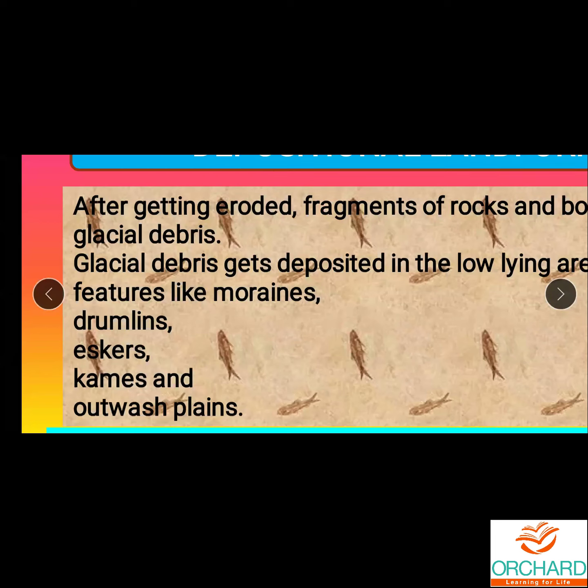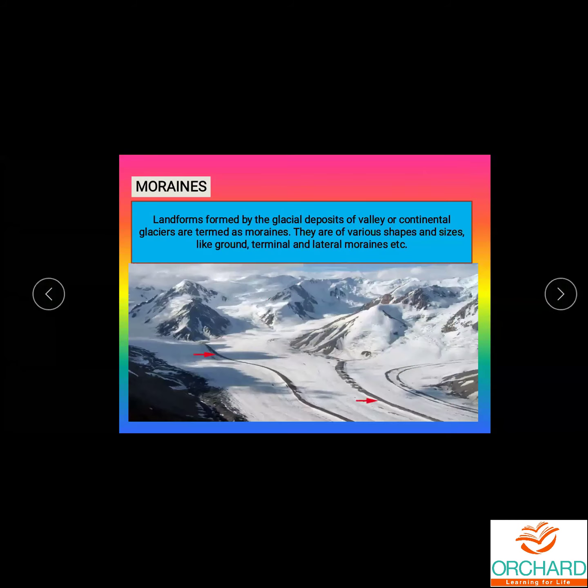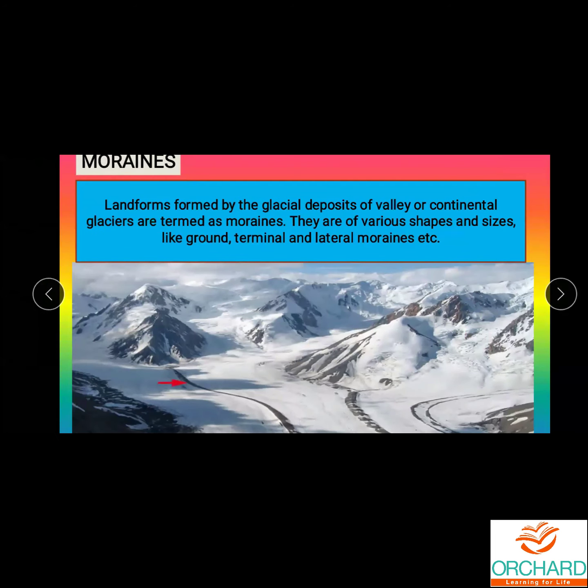When they are getting deposited, different land features are formed, like moraines, drumlins, eskers, kames, and outwash plains. That's what we have seen in the flow chart. Here you can see the moraines, landforms formed by the glacial deposits of valley.